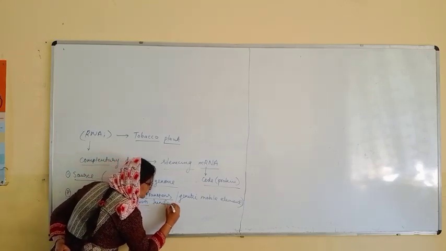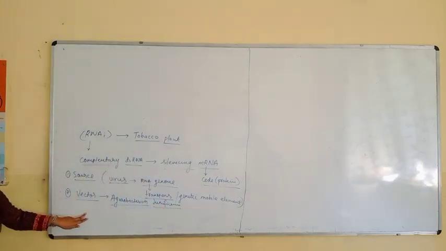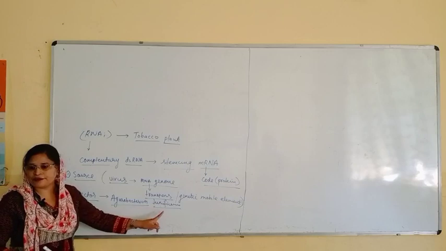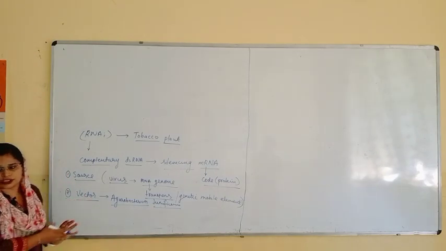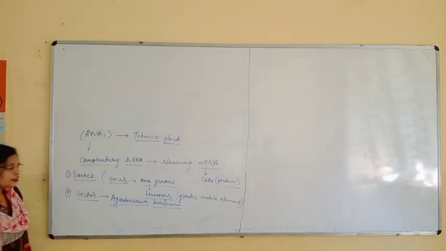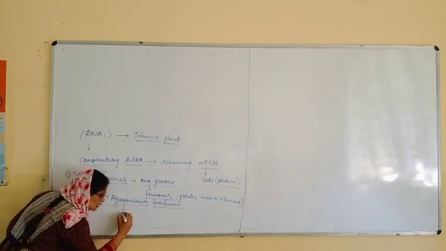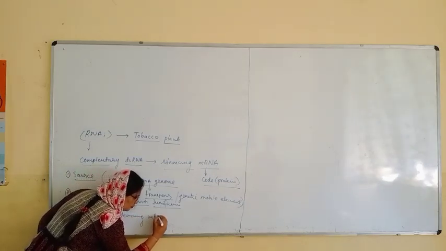This will act as a vector. Agrobacterium tumefaciens is a vector which is used in RNA interference. This will help to do the silencing of the mRNA.